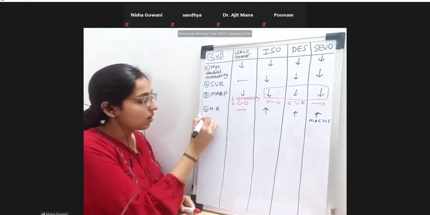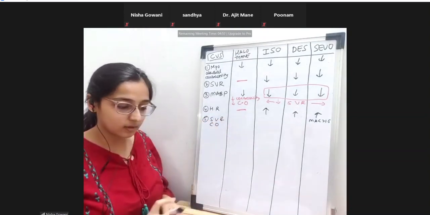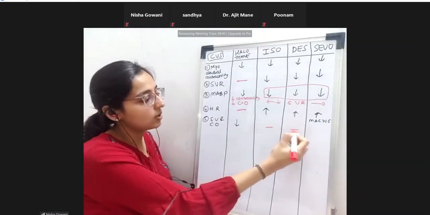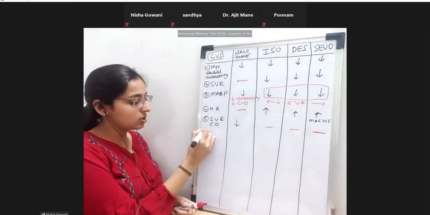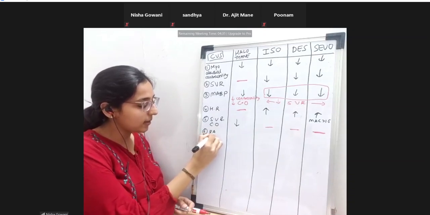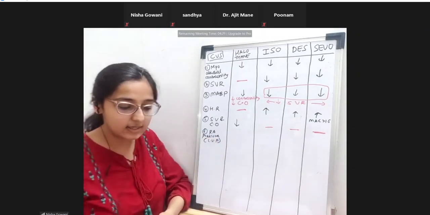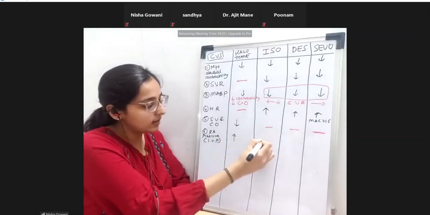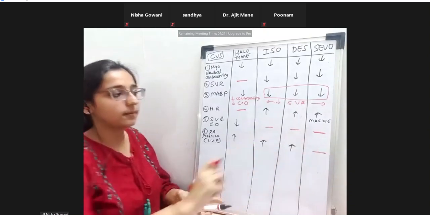All right. Now, next, what about the stroke volume and cardiac output? Going to be decreased in halothane. Okay. But it is unchanged in all three. The cardiac output is unchanged in all three. Now, what about the RA pressure? What I mean by RA pressure? What will be your CVP readings like? Will they be increasing or will they be decreasing? So the CVP readings will be increasing in these and it will be unchanged in the sevoflurane.